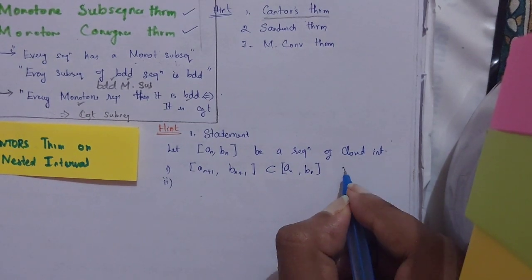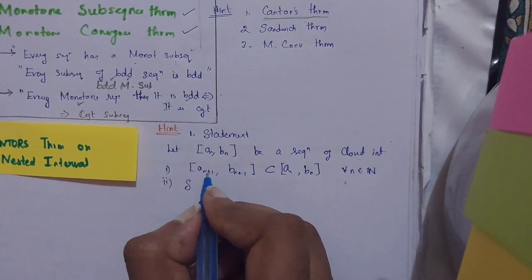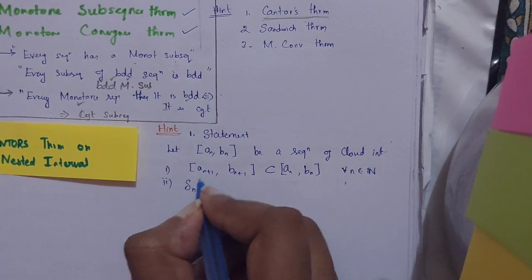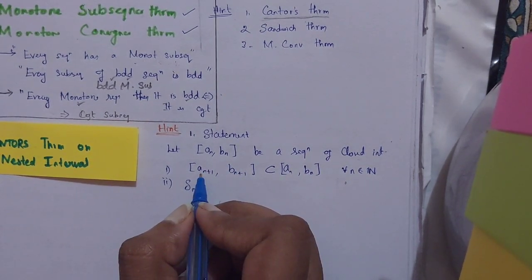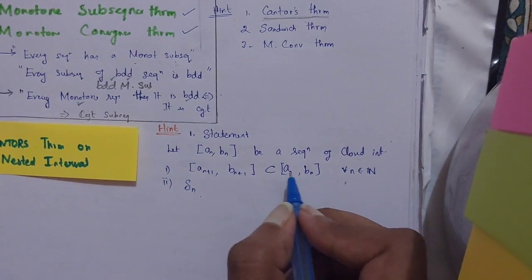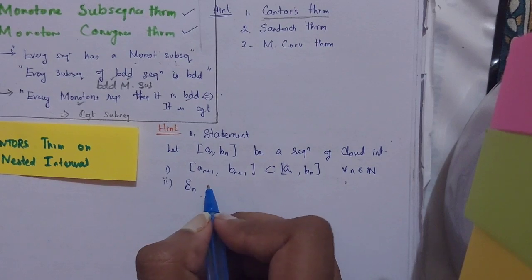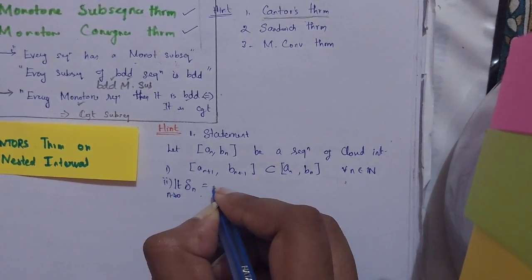This holds for all n in N, and I'm going to denote by delta n the length of each interval, because it depends on n. Here the length will be bn+1 minus an+1, and here the length will be bn minus an. So it varies, and I have to vary this length also. The limit as n tends to infinity of delta n should be equal to 0.